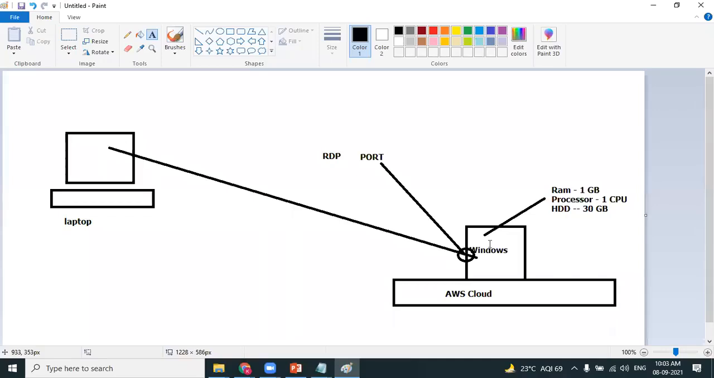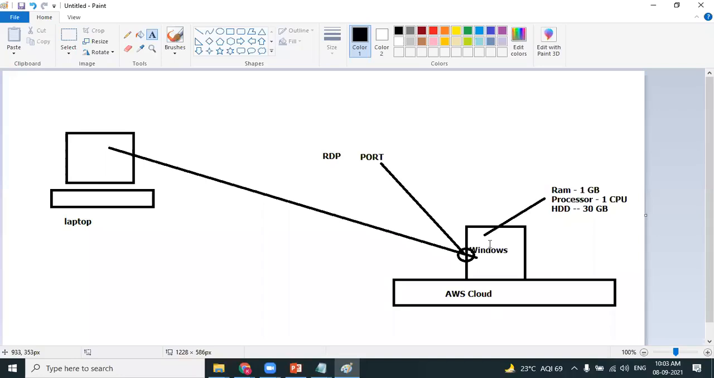AWS already has its hardware resources in the data center. We are consuming the hardware resources of the AWS data center at the Mumbai location. AWS has millions of gigabytes of memory, millions of terabytes of storage, and millions of processors. We are using their hardware and created the virtual machine as per our requirement. Successfully, we have created a Windows machine. I hope you're understanding the concept.